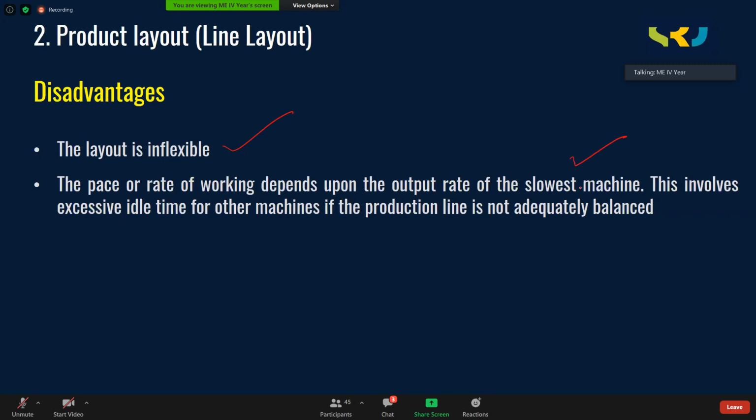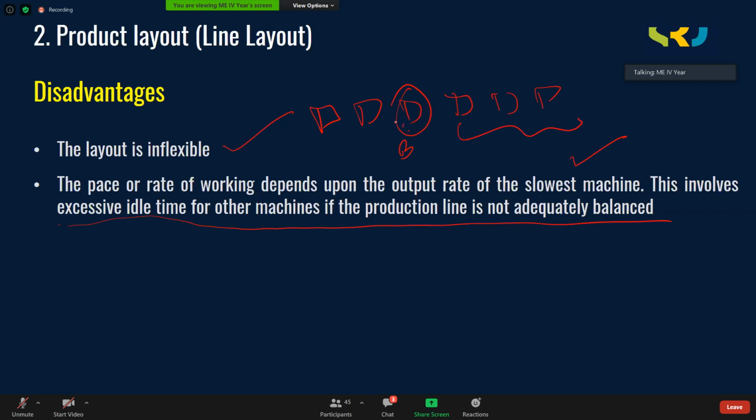Because of this slowest mission, there is excessive idle time of other missions. See, there are a number of missions here. Suppose this mission is the bottleneck mission, which consumes more time. When this is taking more time to process a particular job, all the remaining missions are idle because they don't have the job to process. Isn't it? This mission is taking more time.